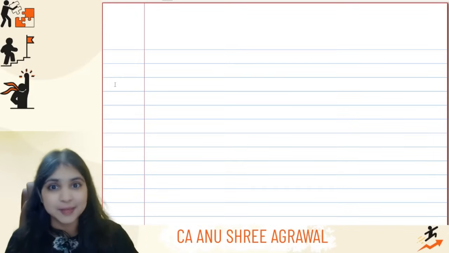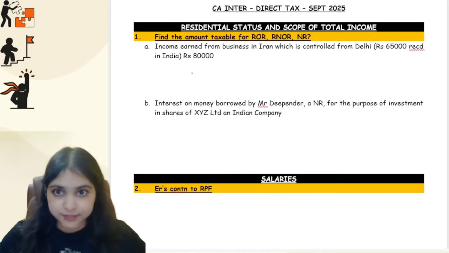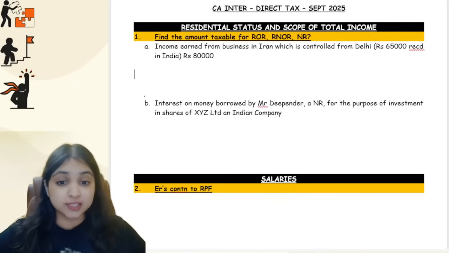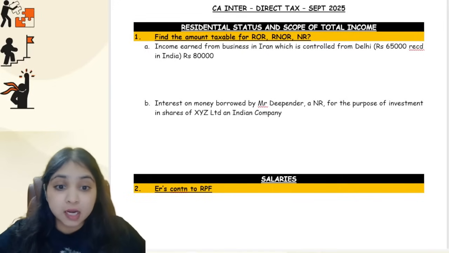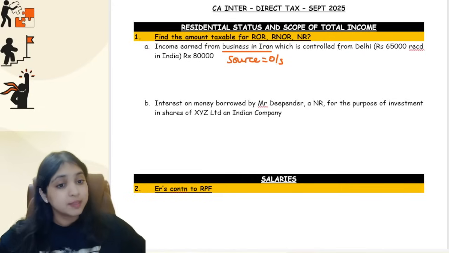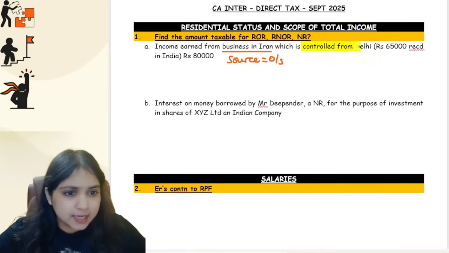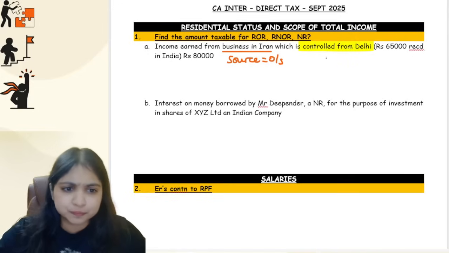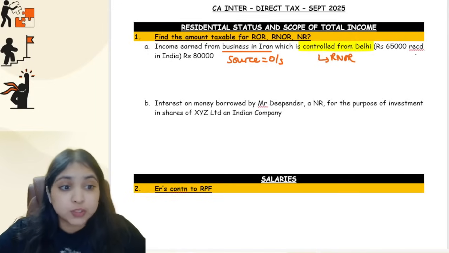Alright guys, let's begin. Starting off with our discussion on residential status first, I have a question with two subdivisions. Let's see if you are able to give correct answers to this. The first subdivision says income earned from a business in Iran. So therefore clearly the source of this income is going to be outside India, guys. Then this business is controlled from Delhi. Now, controlled from Delhi, this is something which is relevant for whom? It's relevant only for our NOR. And lastly, 65,000 is received in India.